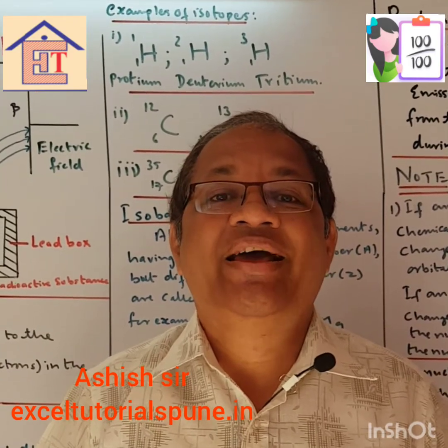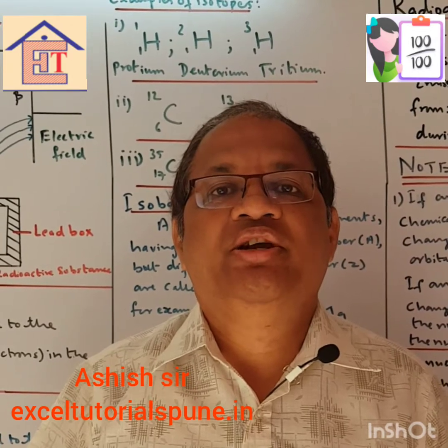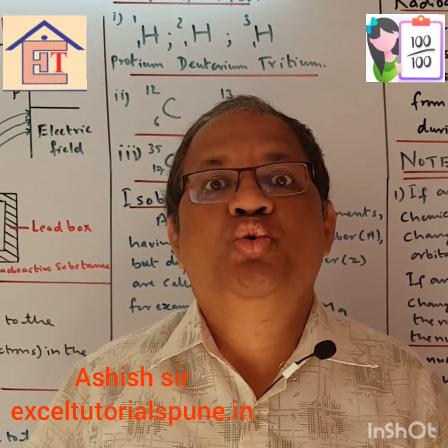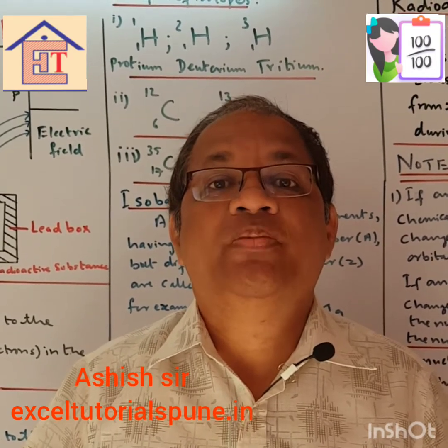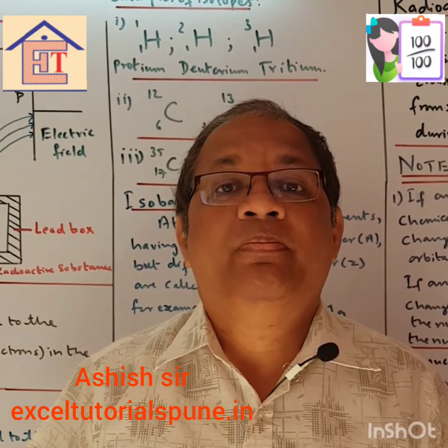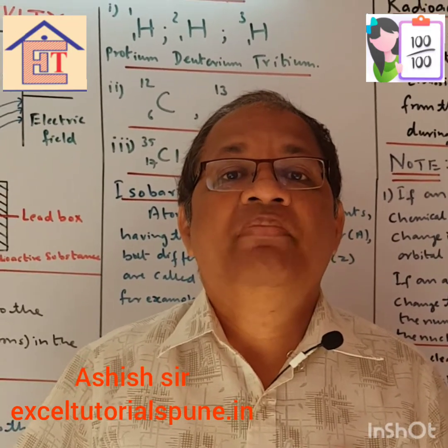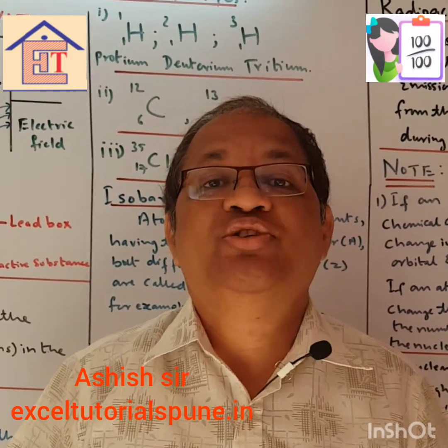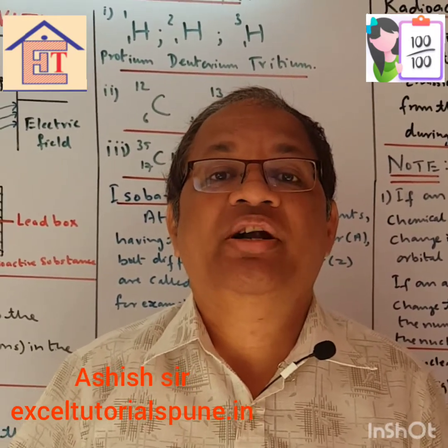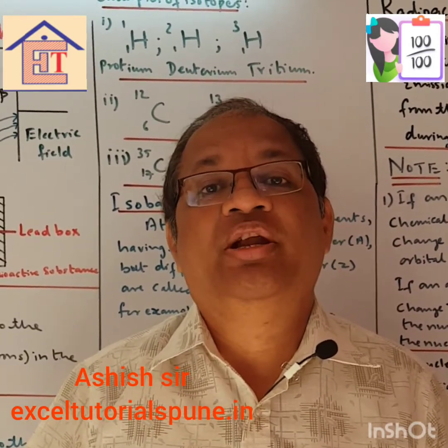Now likewise there are isobars. These are all different types of elements which are there having radioactivity. Okay, so you need to know all this before we go further on this topic. So what are isobars? Isobars are elements having the same mass number, different atomic number. It's just opposite to isotopes. Isotopes, what did I say? Same atomic number, different mass number. Now here in isobars, same mass number, different atomic numbers.